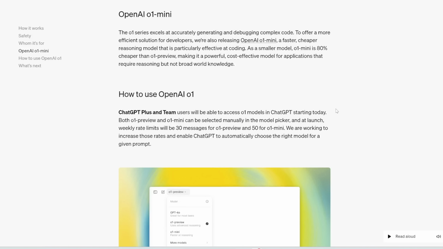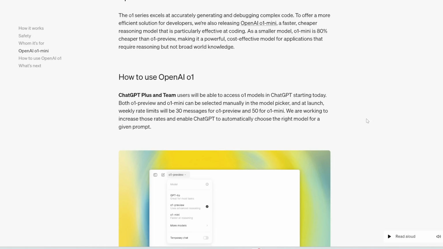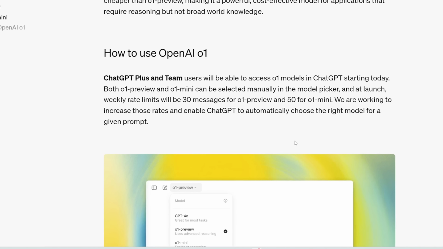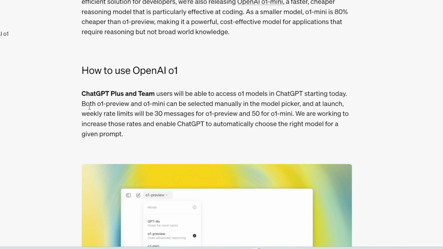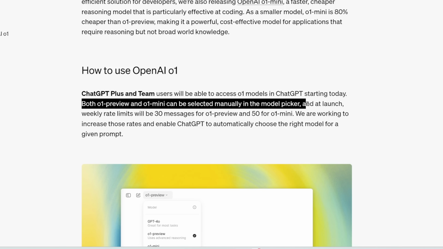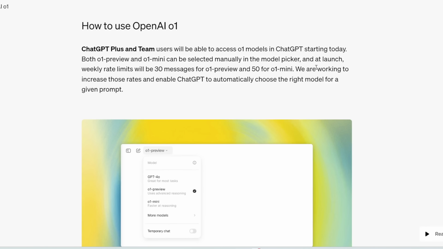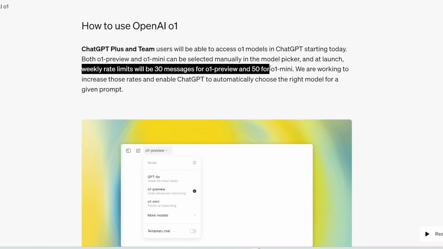All right, so here's how you can use o1. By the way, I'll link to this article in the description as well so you can read the full article. So it says here, GPT Plus and Team users will be able to access o1 models in ChatGPT starting today. Here they say both o1 Preview and o1 Mini can be selected manually in the model picker, as you can see here. And at launch, weekly limits will be 30 messages for o1 Preview and 50 for o1 Mini.